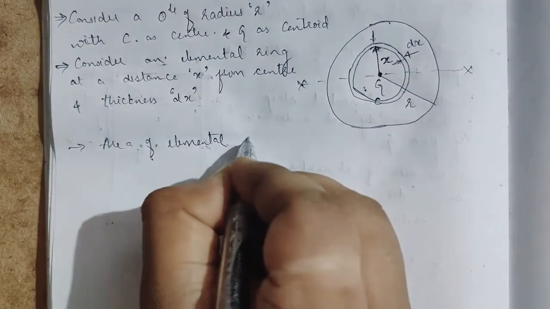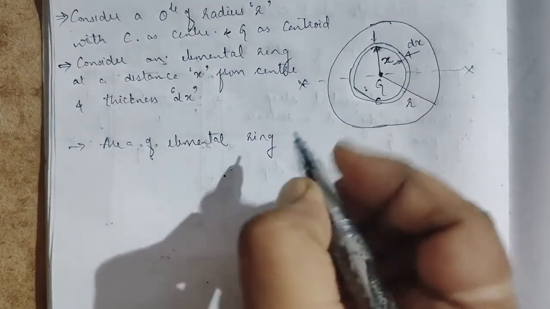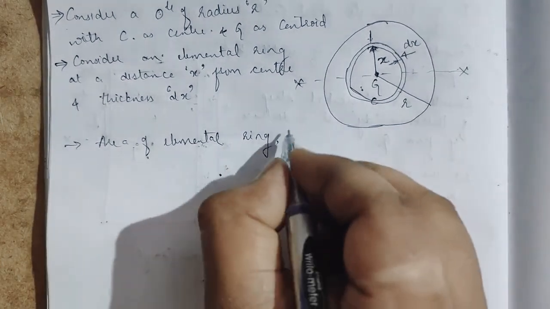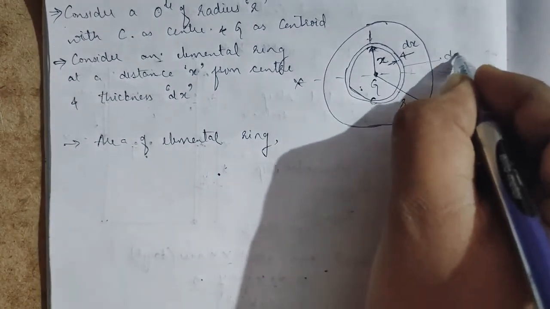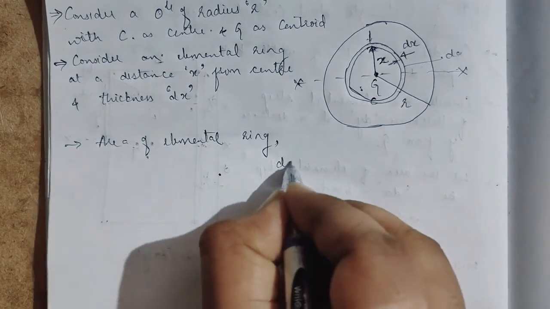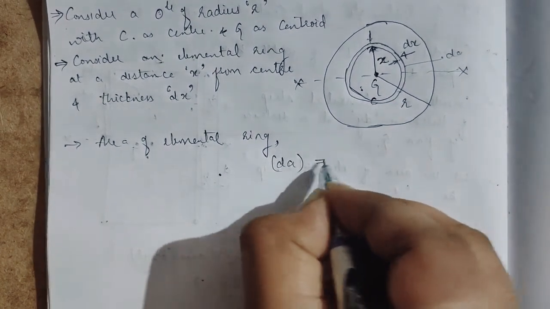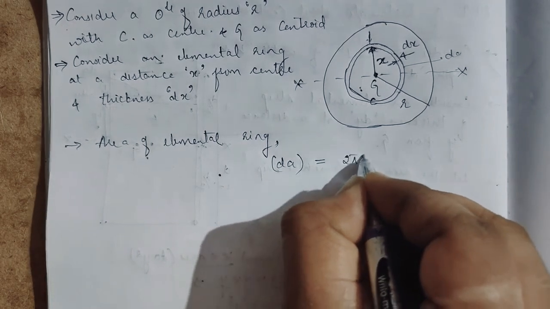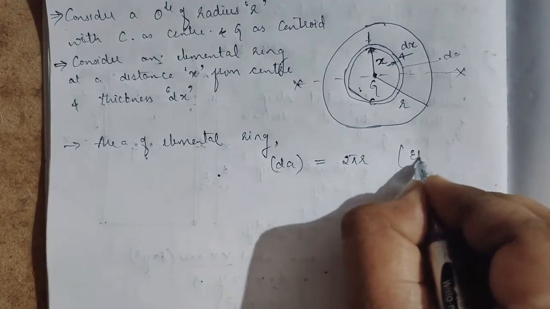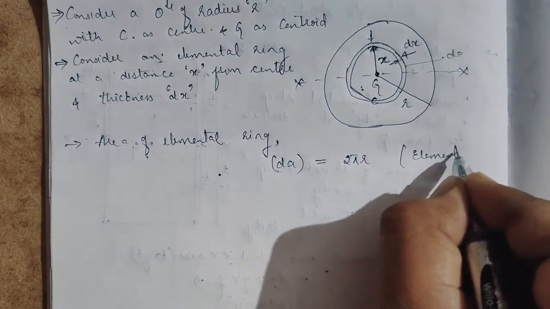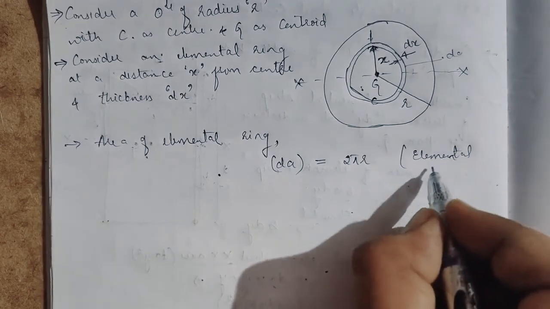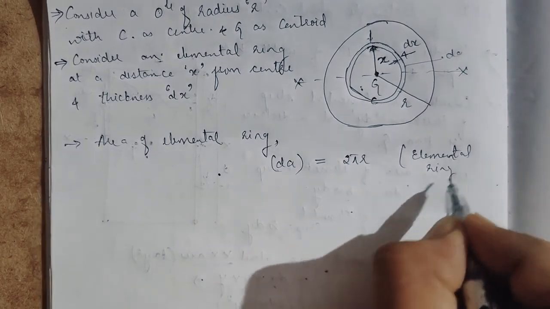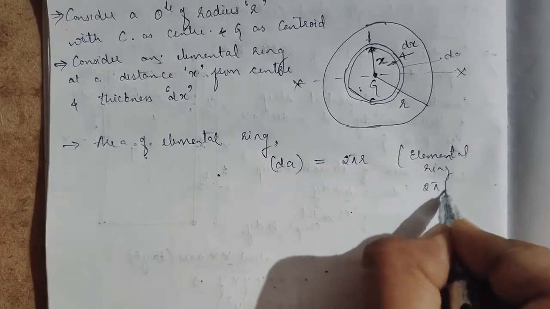From the basics, you know the area of the circular elemental ring, so that will be dA. So the area of the elemental ring dA is equal to 2 pi r. What is the r?